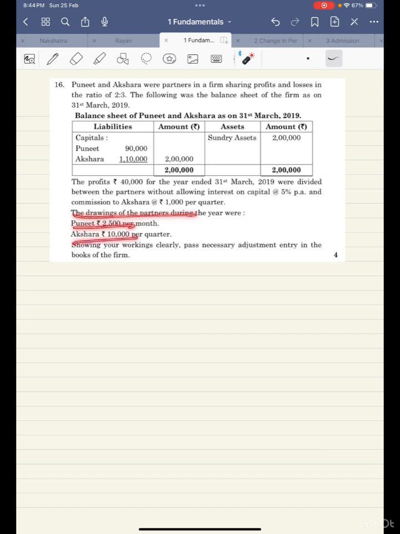Drawings of the partners are given, 2,500 per month and 10,000 per quarter. So per month, that means here 2,500 into 12 will get 30,000, so total drawings, and per quarter means 40,000 drawings over here. Okay, so let us find out the opening capital first. We need to find out the opening capital first. So let me make the table quickly.